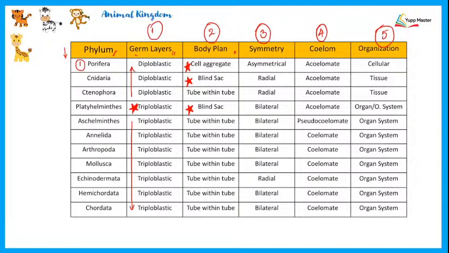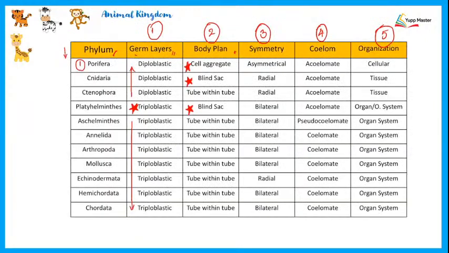So what we'll do is mark a star at first Porifera for cell aggregate, at second Cnidaria for having a blind sac, and the next one having a blind sac is Platyhelminthes. All of our other phyla have the tube within tube body plan.